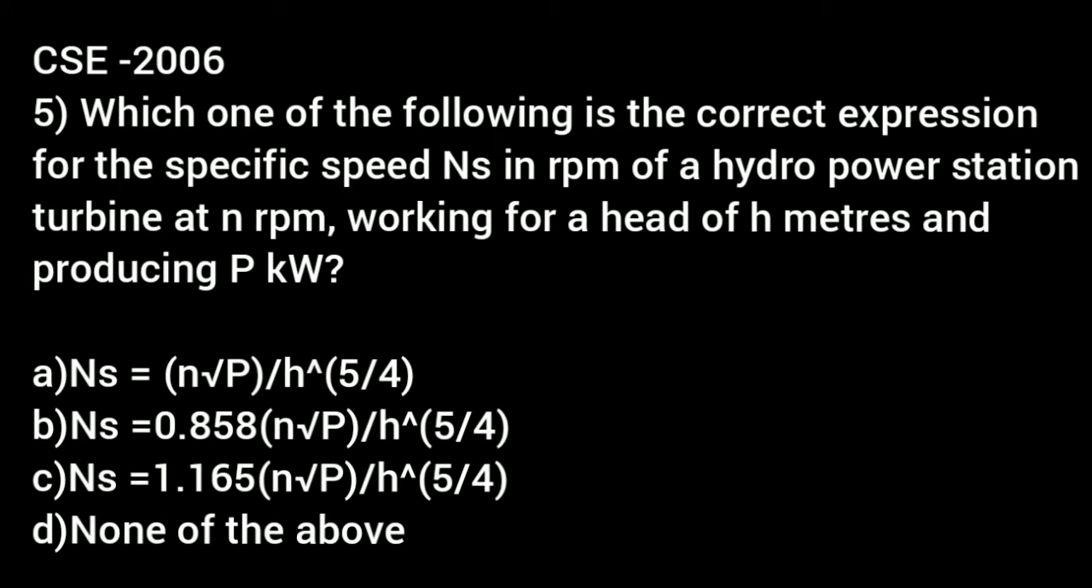Next, a question that came in the Civil Service Examination 2006. Which one of the following is the correct expression for the specific speed Ns in rpm of a hydropower station turbine at N rpm, working for a head of H meters and producing P kilowatt? A, Ns is equal to N into square root of P divided by H raised to 5 by 4. Option B, Ns is equal to 0.858 into N into root P divided by H raised to 5 by 4. Option C, Ns is equal to 1.165 into N into square root of P divided by H raised to 5 by 4. And option D, none of the above.